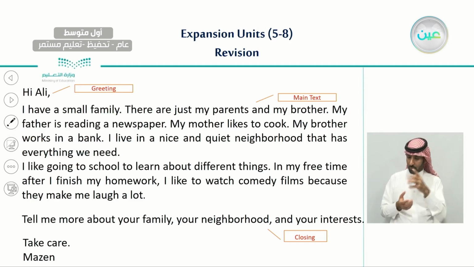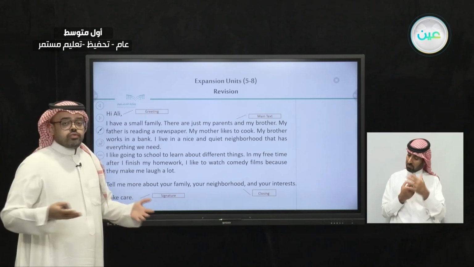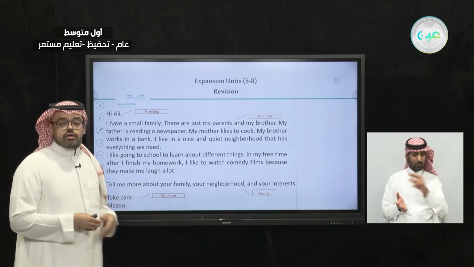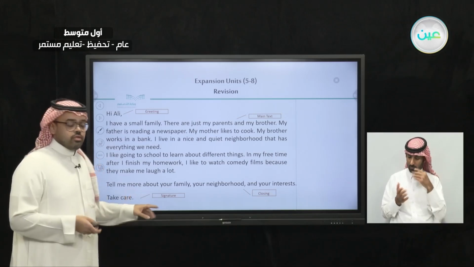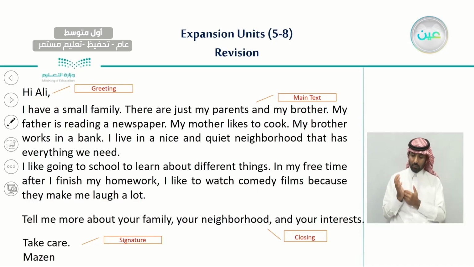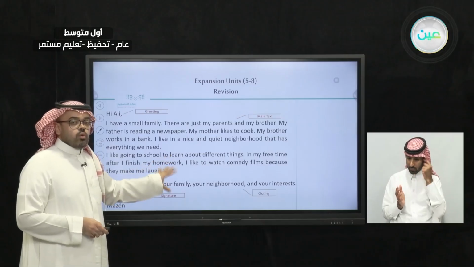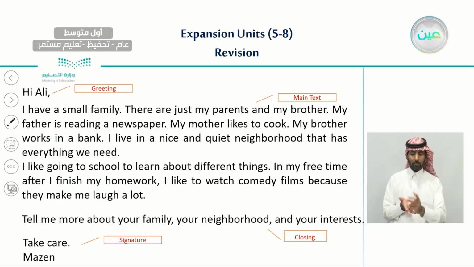And at the end, I have written the signature. The signature is a phrase of 2 words, take care, or for example, best wishes, kind regards. All of these are phrases that we end with in the signature section, plus the sender name, which is in this case Mazen. So these are the parts that we need to consider when we write an email.